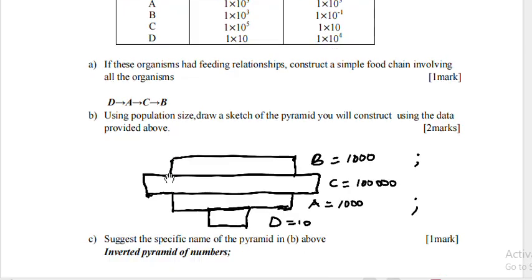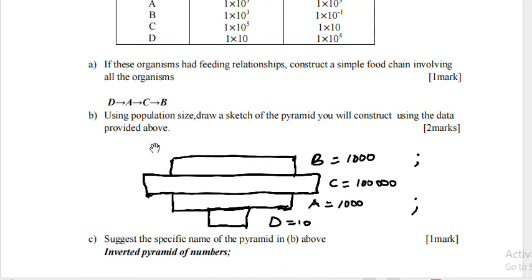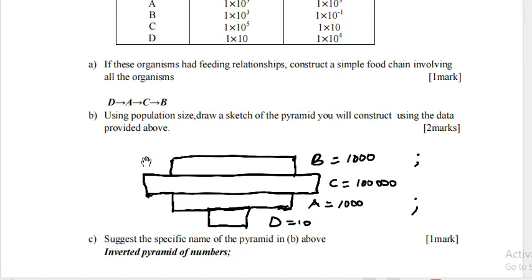Using population size, draw a sketch of a pyramid you'll construct using the data provided. We'll have the construction, because they have said population size. The population size, D has 10, then A, that is 1,000, then C, 100,000, B, 1,000, and the shape is like this simply because we used the species biomass, which is the most accurate way of sketching the pyramid.